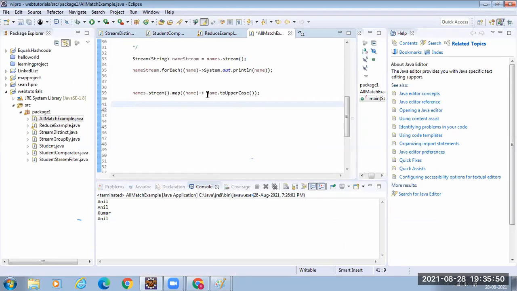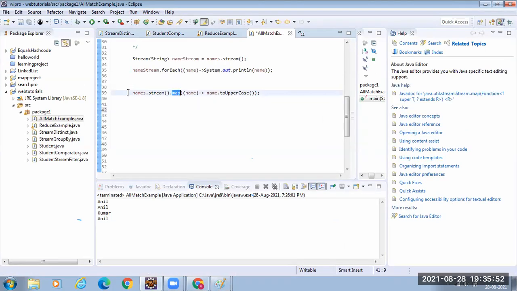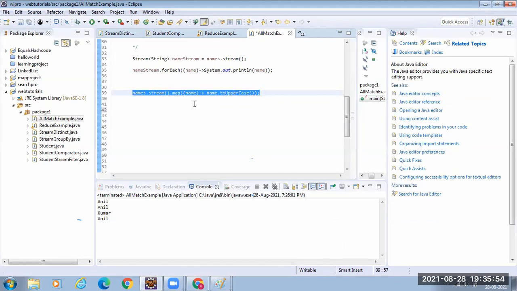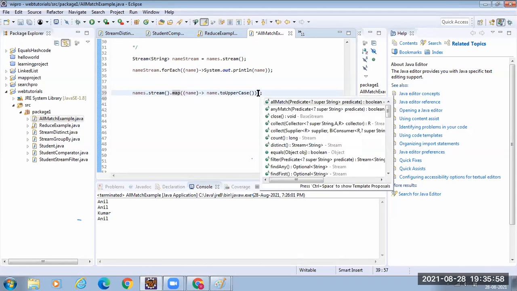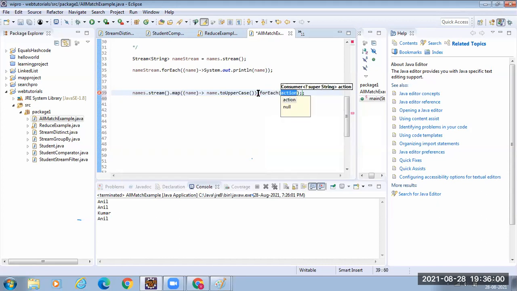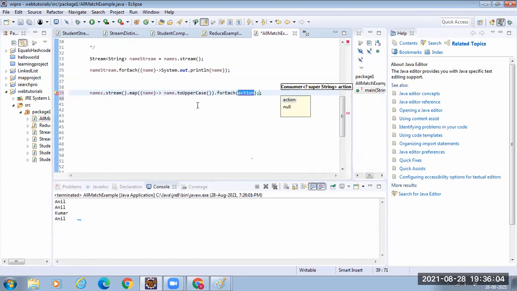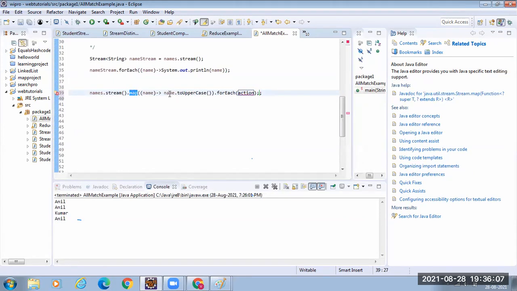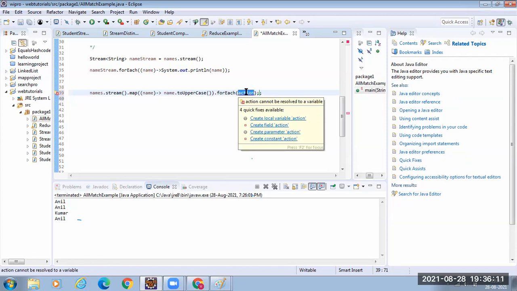Understand? That means this is the intermediate operation, so the contents in the stream are not yet converted. When will they get converted? Only when you use the terminal operation like forEach. So forEach takes the consumer. Map takes a function, and for forEach, how to consume, you have to provide some consumer.